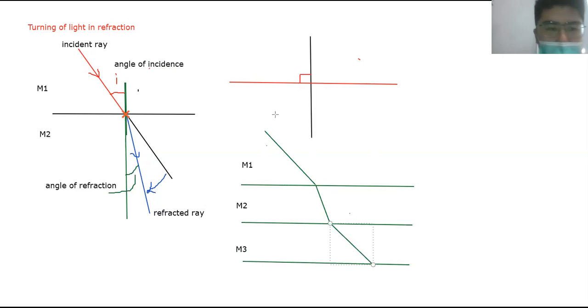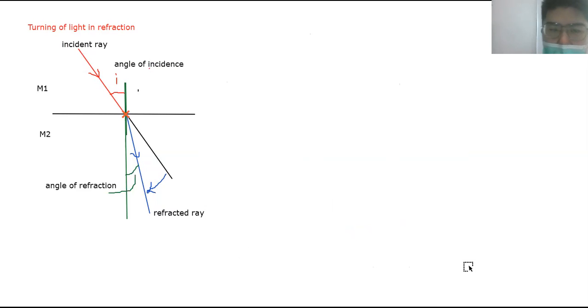Okay, now let me do this. So in this particular example, the light ray bent downwards. Is there any case where the light ray is bent upwards? Yes. Okay, so second scenario.